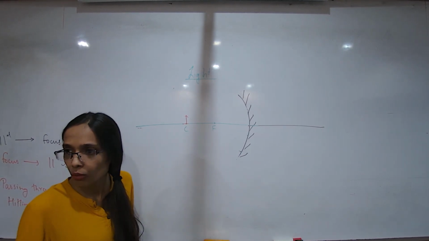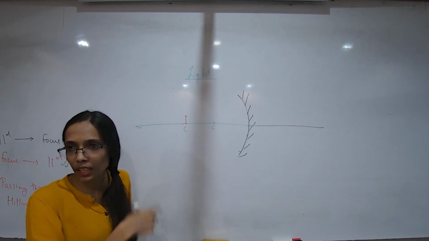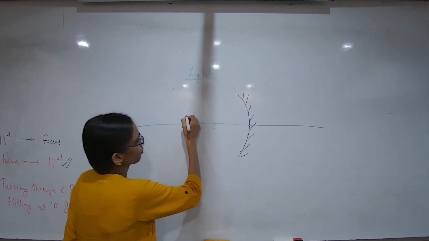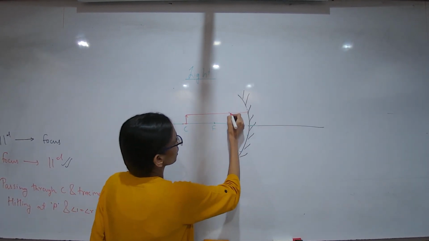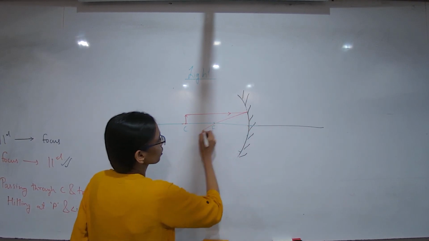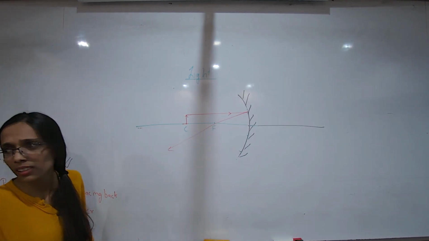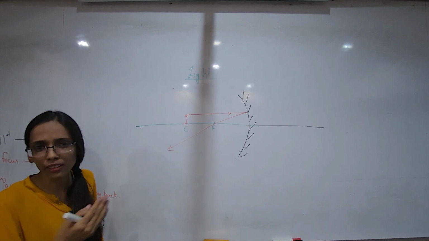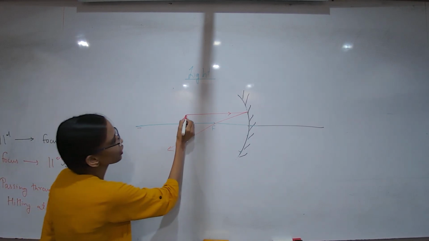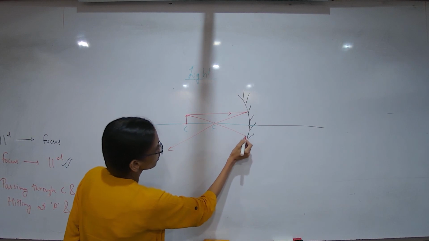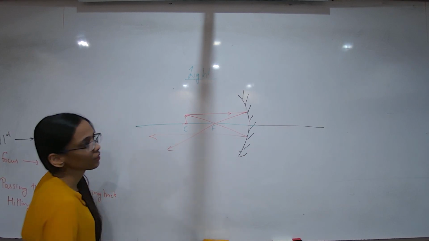Okay? What was the first thing? This I'll do quickly. I'll not discuss over this. Most of you chose this as first parallel line, and then it passes through focus. The second ray that you chose from this one was the opposite of that. You chose this one, and it passes through that.